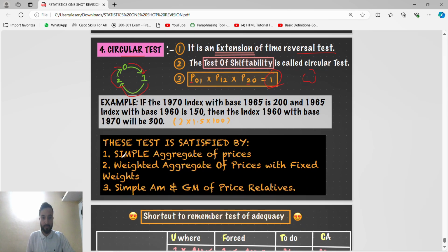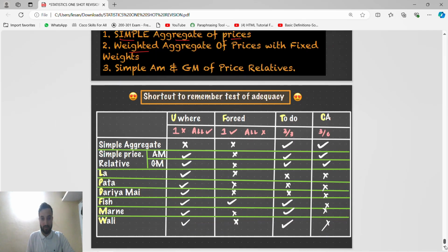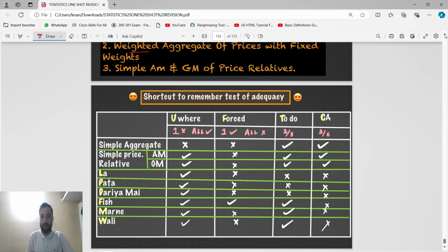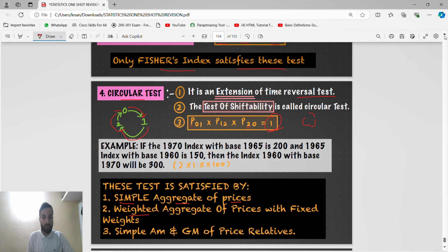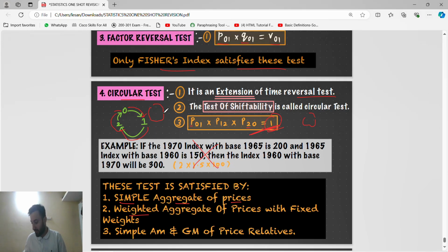This test is satisfied by simple aggregative of prices, weighted aggregate of price with fixed weight, simple AM and GM of price relatives. Okay guys, in the examination circular test is important. It will be like a circle. From where you start, you come back the same way.